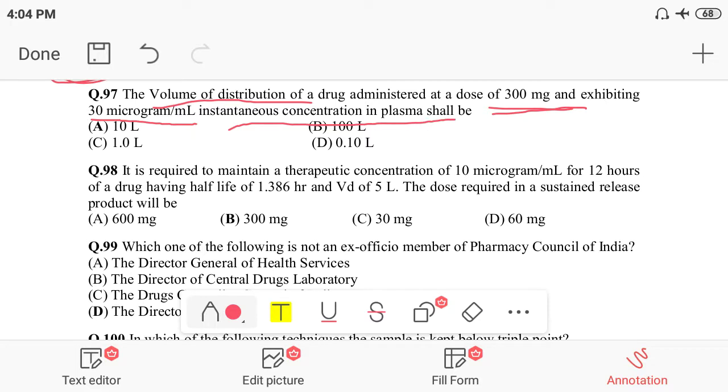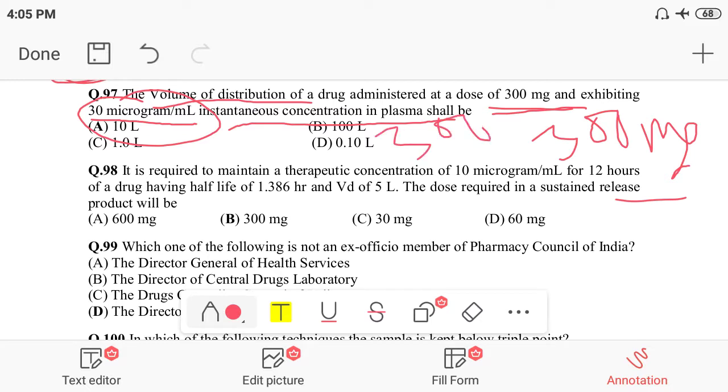What do you mean by that? We are taking 300 milligram of the drug, and the concentration of the drug is 30 microgram per ml. So the 300 milligram we can convert into microgram, that is 300 into 10 to the power 3 microgram, divided by 30.